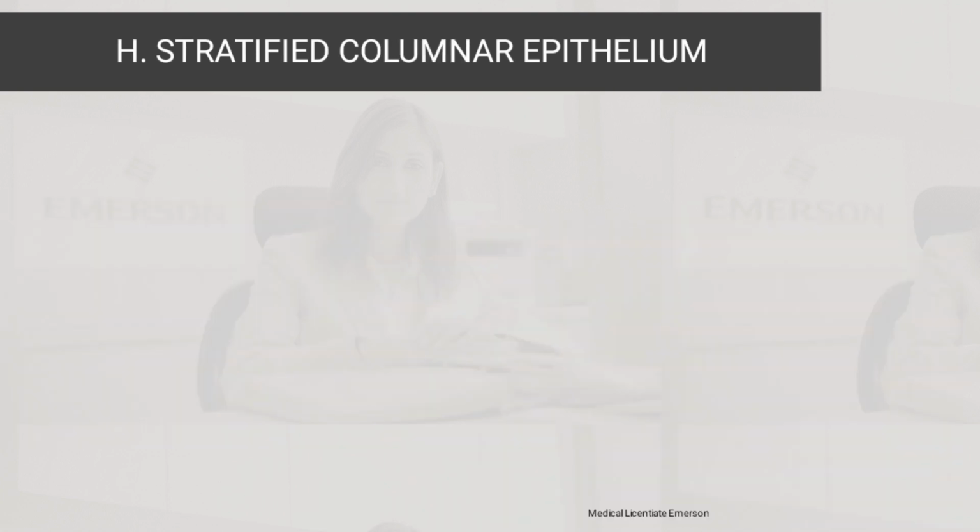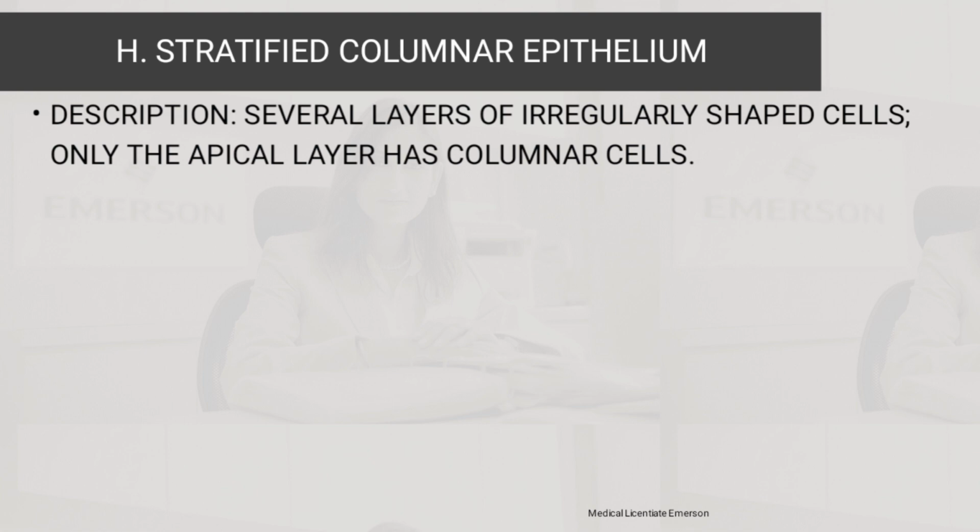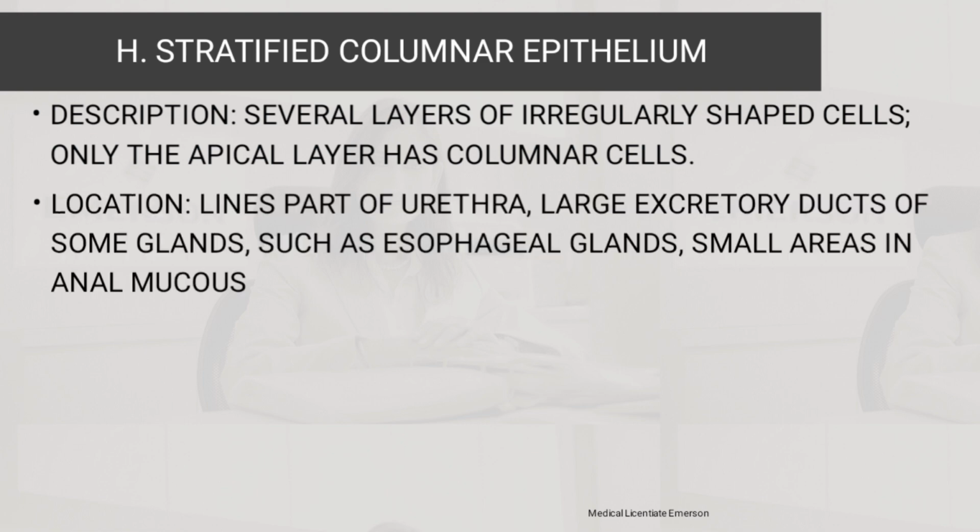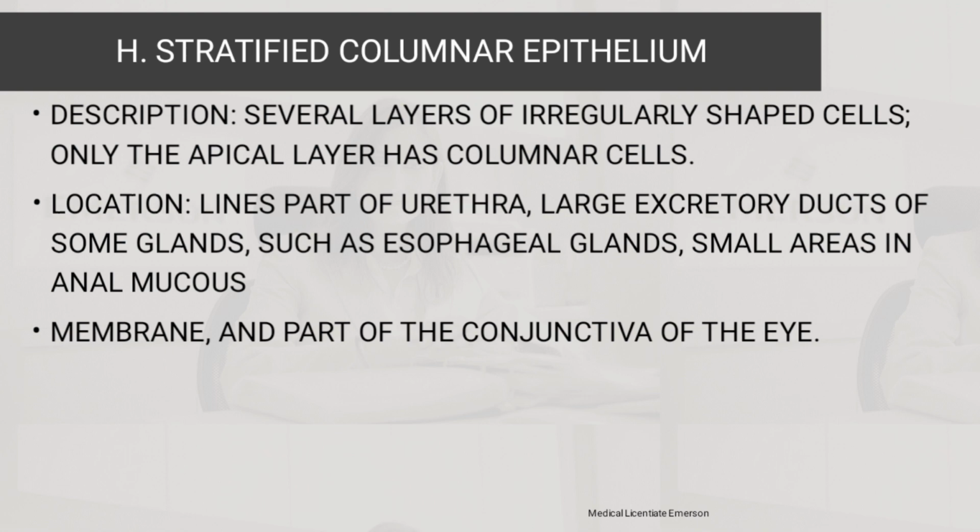For the stratified columnar epithelium, these are several layers of irregular shaped cells. Only the apical layer has columnar cells. Then location, they lie in part of the urethra, large excretory ducts of some glands, such as the esophageal glands, and small areas in the anal mucous membrane, and part of the conjunctiva of the eye.